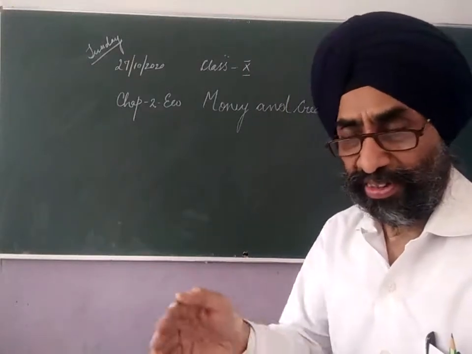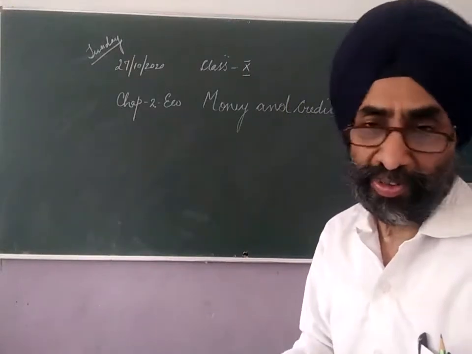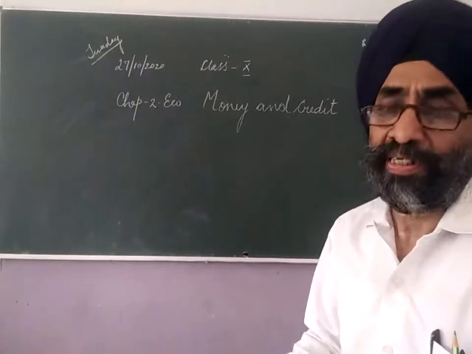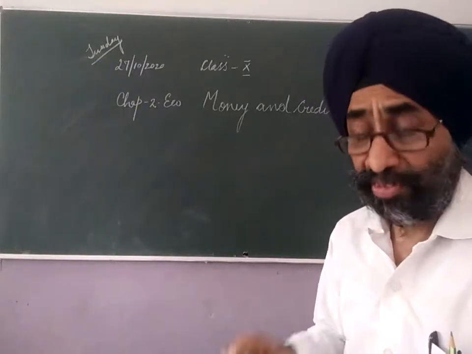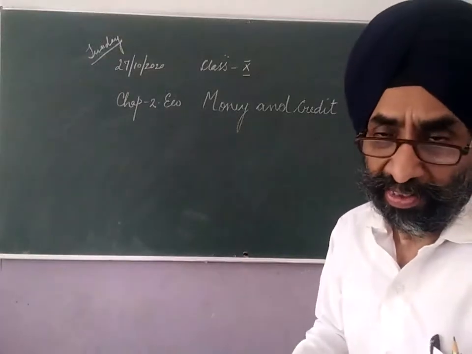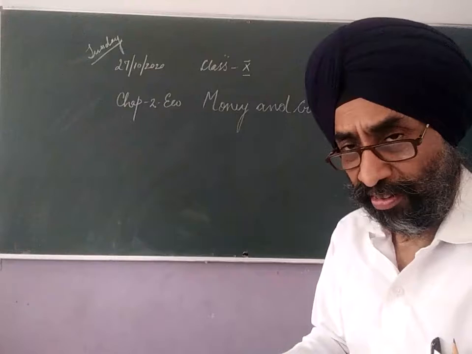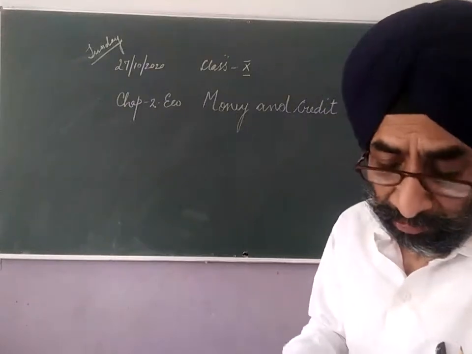The monetary value at each step is not added, but the monetary value of the final good is considered. Adding at each step is called double counting. Only the final goods and services are considered, and double counting is avoided.